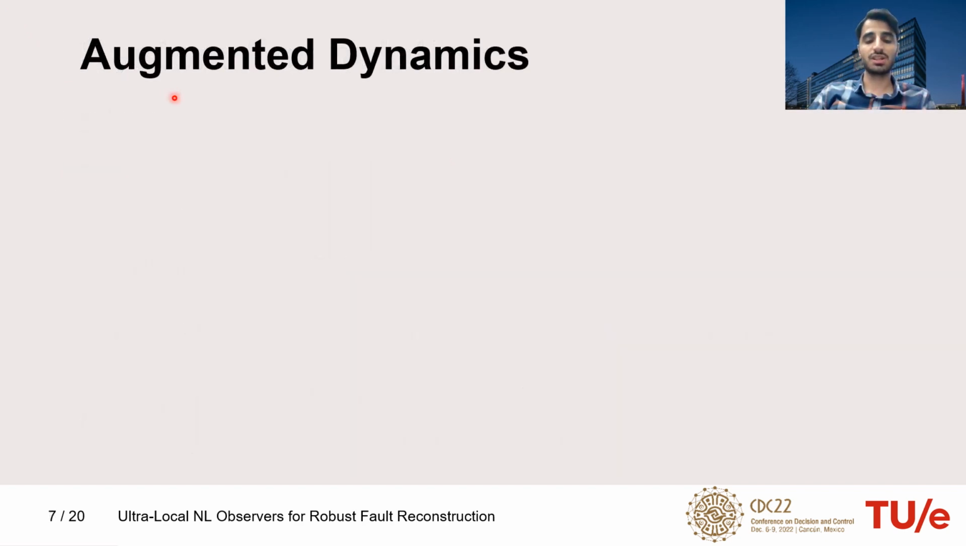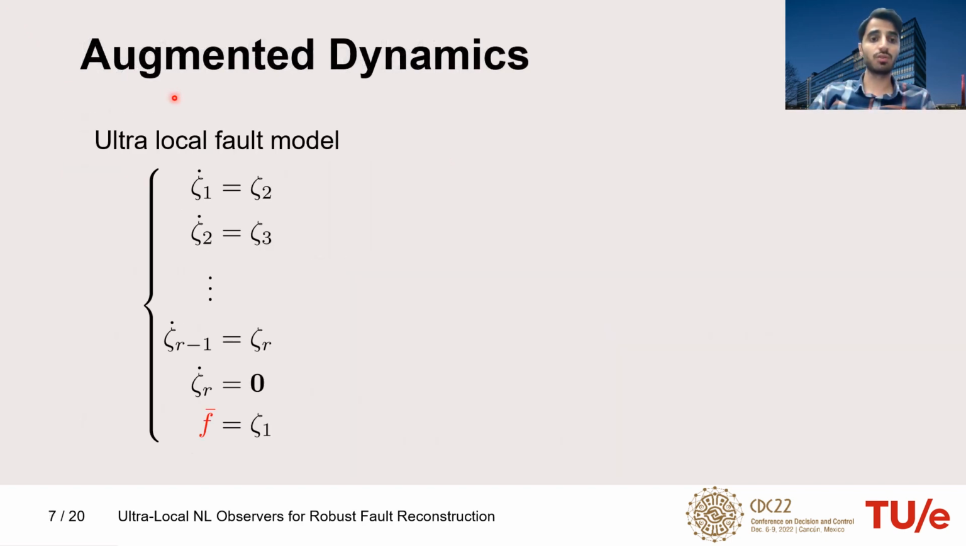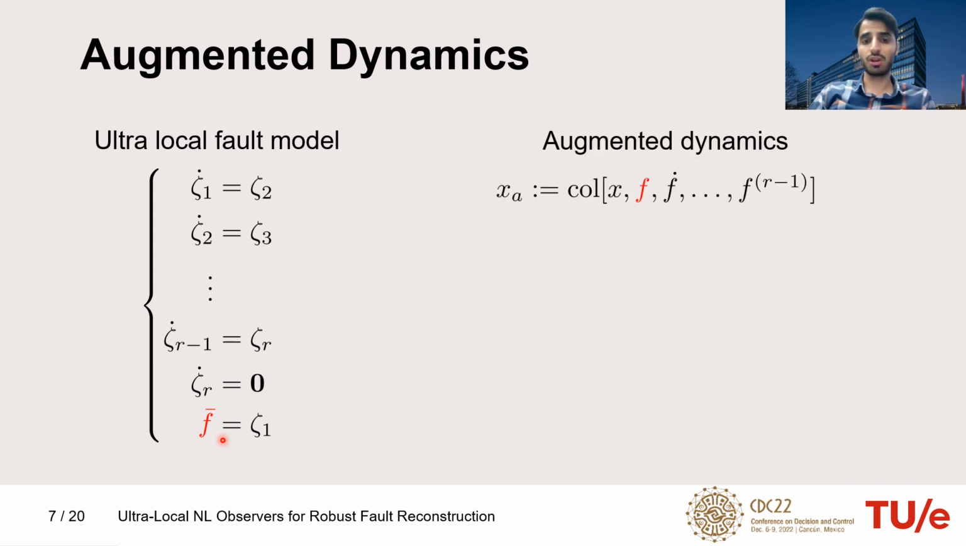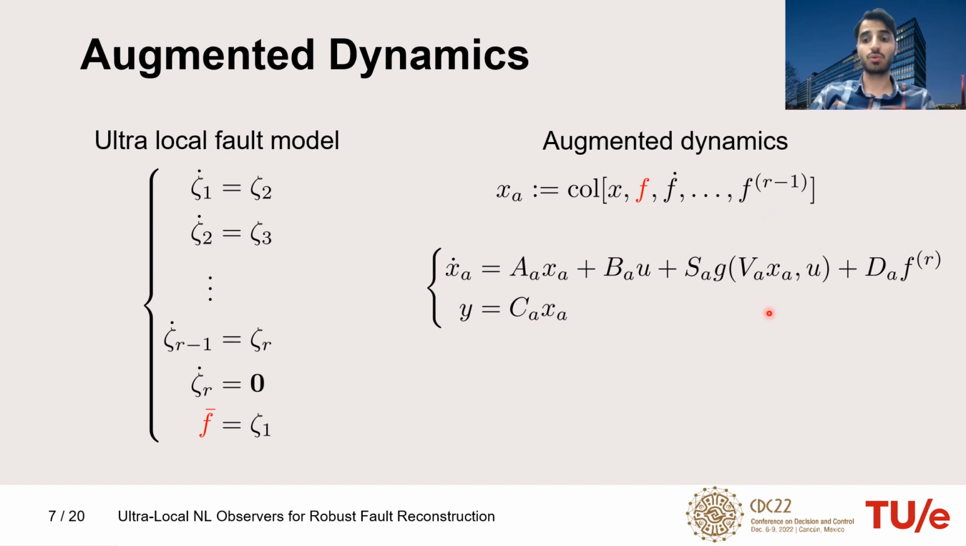Our approach is that we consider an internal model for the fault, an ultra-local fault model, which is a chain of integrators. And in that, the higher order of fault derivative is considered to be zero. So this model gives an approximation of F as F bar. Considering this model, if we augment the system states with the fault and its derivatives up to order R-1, we can get augmented dynamics as shown here.